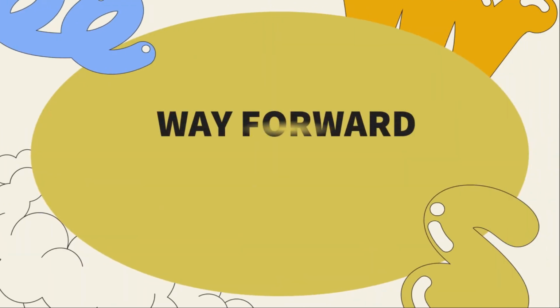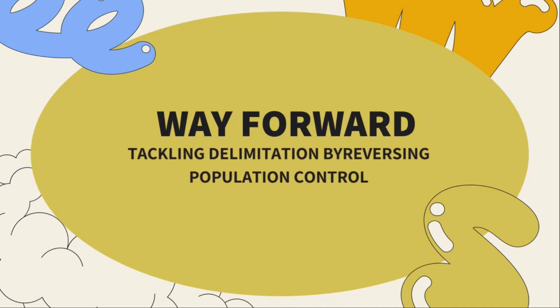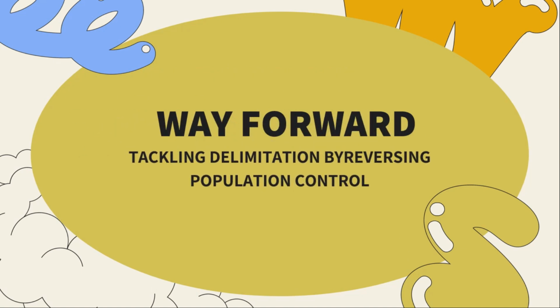So these are the main concerns on the way forward: tackling delimitation by reversing population control is a major thing to do now.